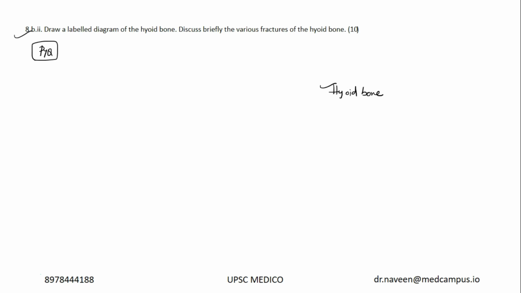diagram of the hyoid bone. I don't recommend you get into so much detail in forensic medicine, because at the end of the day you have to score 300 out of 500, not 500 out of 500. If you keep on wasting a lot of time getting into the depth of all these tricky or bouncer questions, it will waste a lot of time. And now I could proudly say, in this paper, except for 10 marks, all the remaining questions are PYQs and repeats. So why do you want to waste so much time on questions which are less than 1% in the paper?